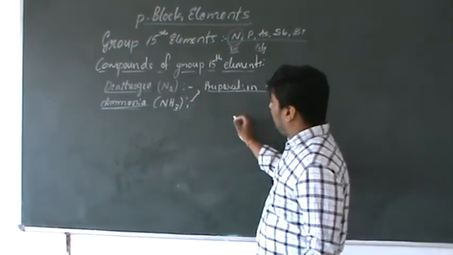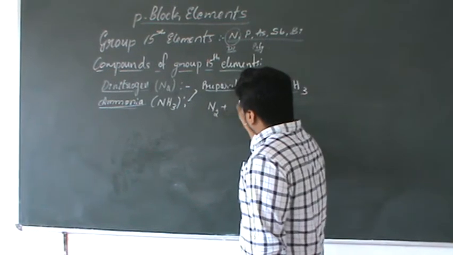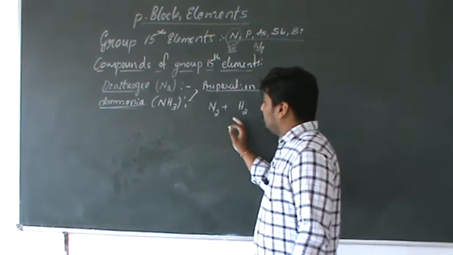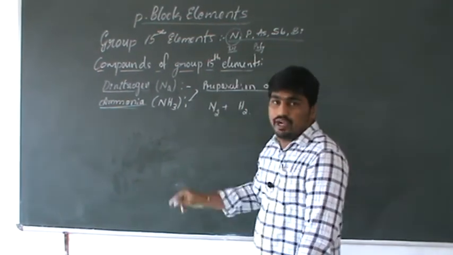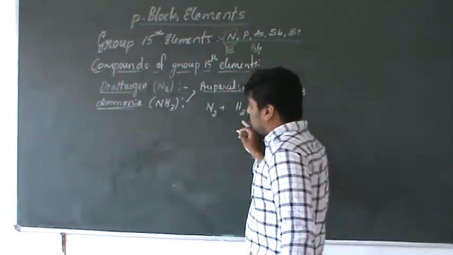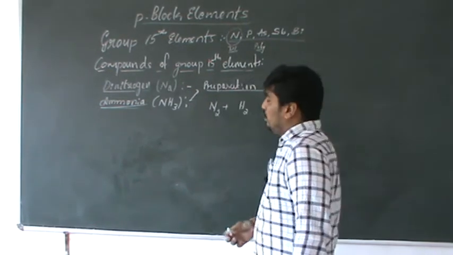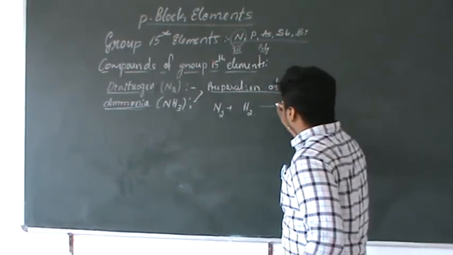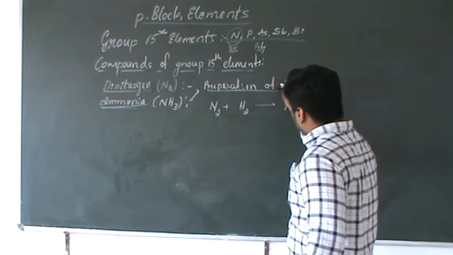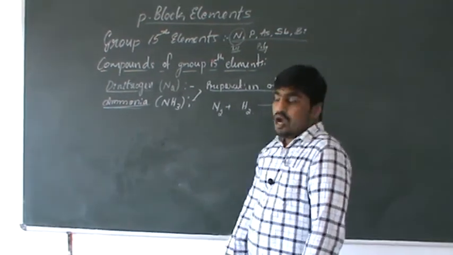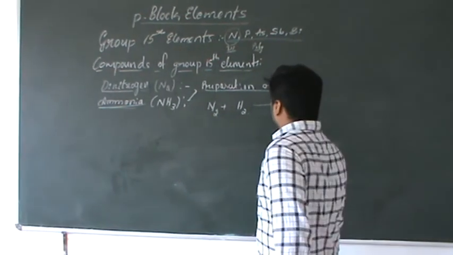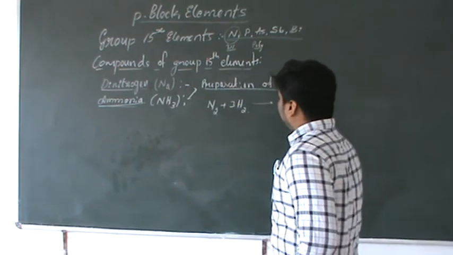Ammonia is prepared from raw materials that are available in our atmosphere. These two things are available in the atmosphere, dinitrogen as well as dihydrogen. Using these two things, ammonia is prepared. When nitrogen and hydrogen are made to react, then it gives ammonia. When it gives ammonia, there are several conditions. How to prepare ammonia using atmospheric dinitrogen and hydrogen? So, the quantity of hydrogen is required.